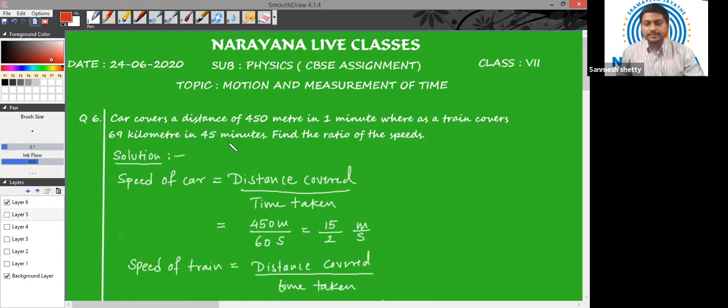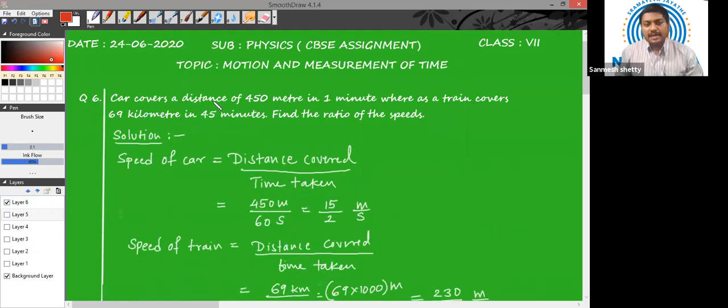Question number 6. A car covers a distance of 450 meters in 1 minute, whereas a train covers a distance of 69 kilometers in 45 minutes. Find the ratio of speed. So there are two vehicles, a car and a train. Both are traveling. The car has traveled a distance of 450 meters in 1 minute, whereas the train has traveled 69 kilometers in 45 minutes. We have to find the ratio of both their speeds.